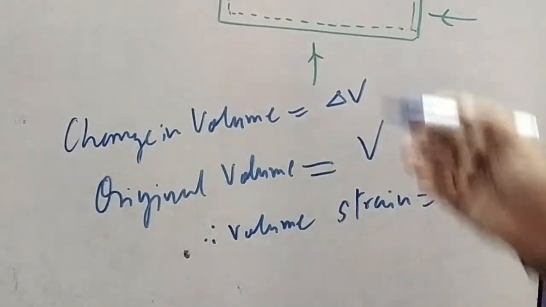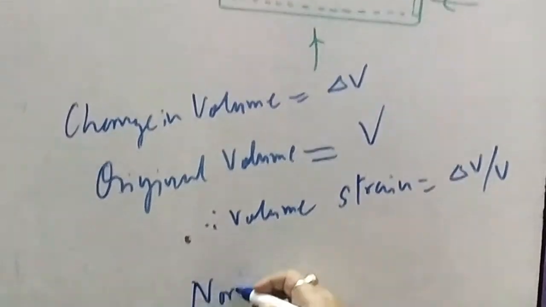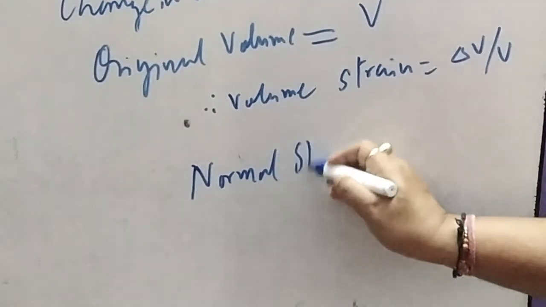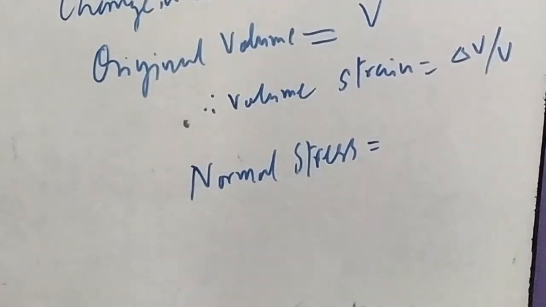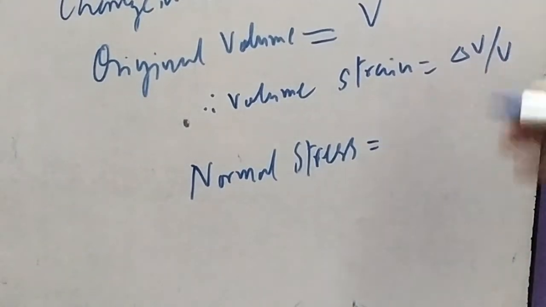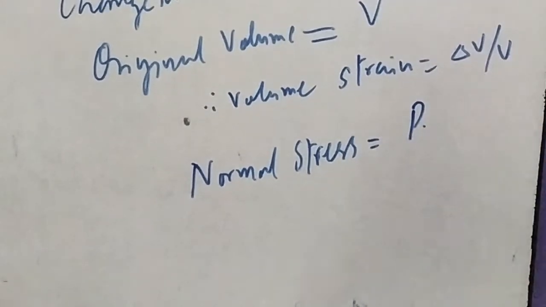Now we come to normal stress. It is equivalent to the pressure P applied from all directions.